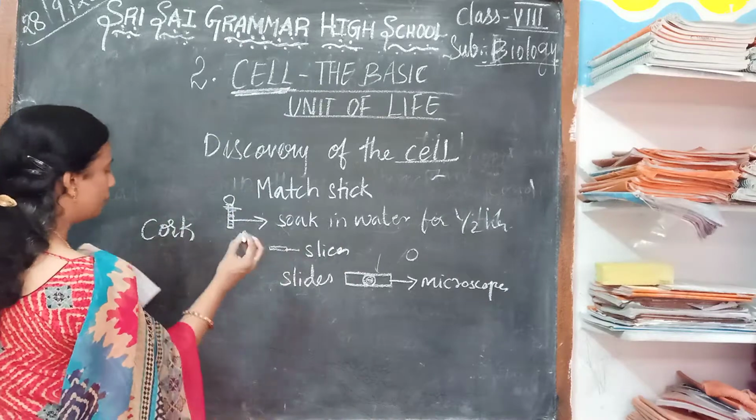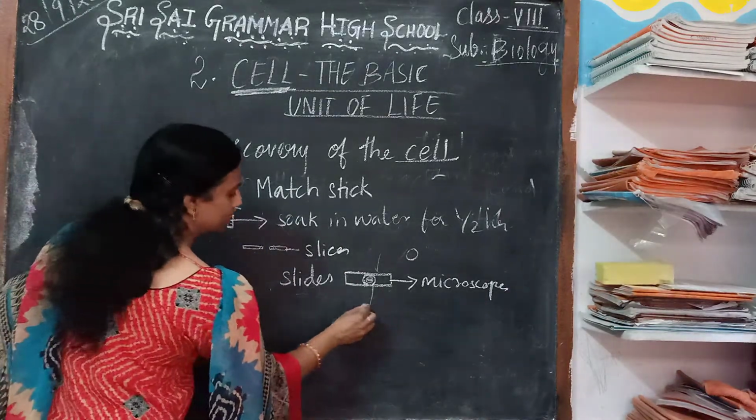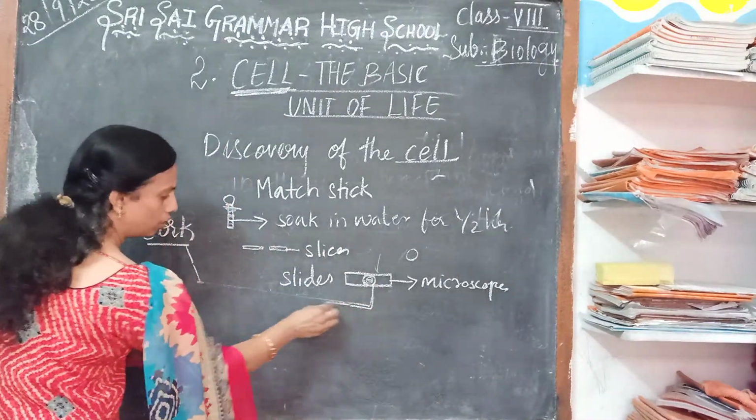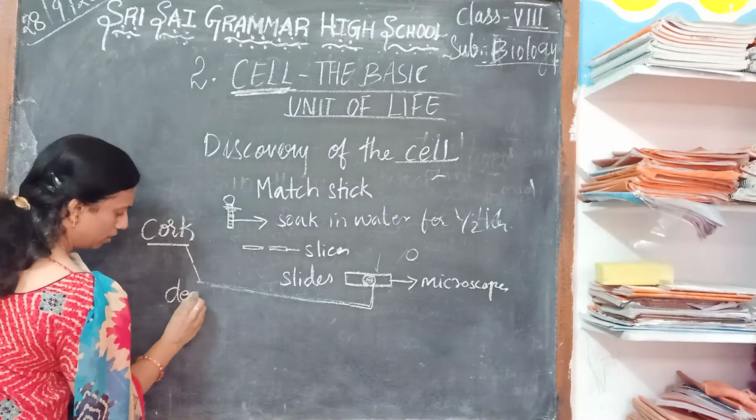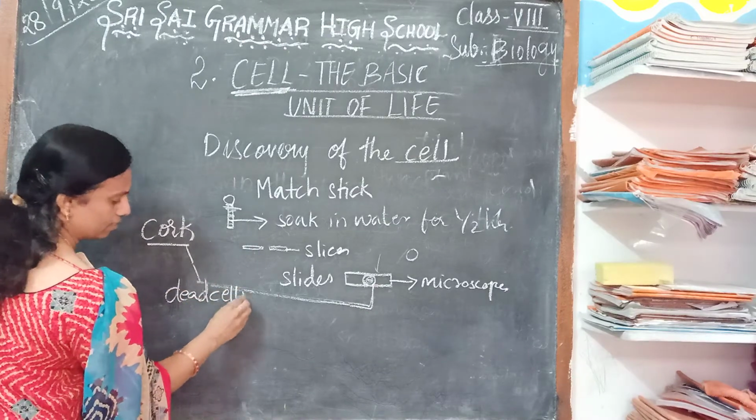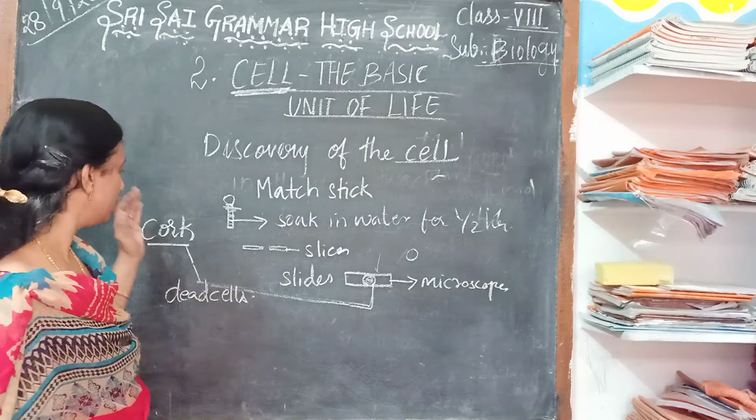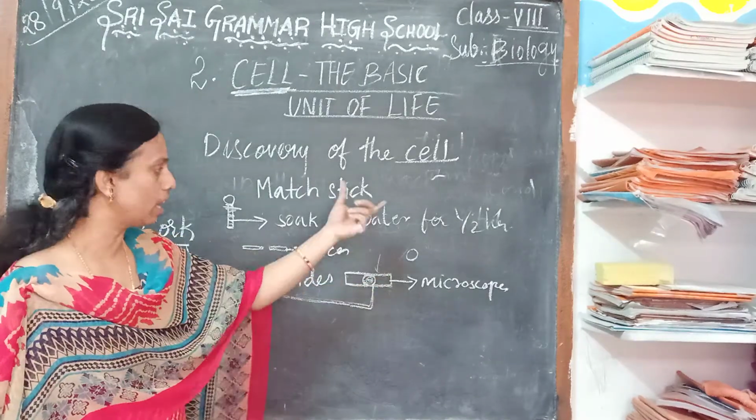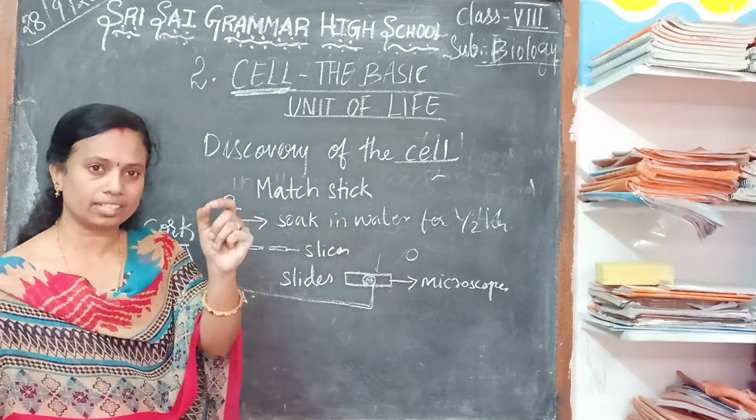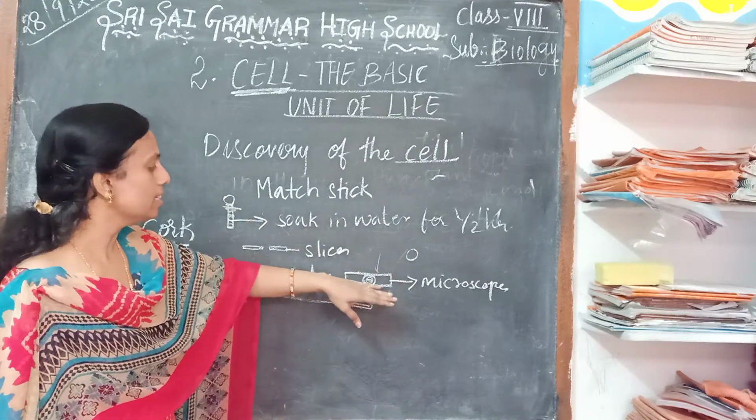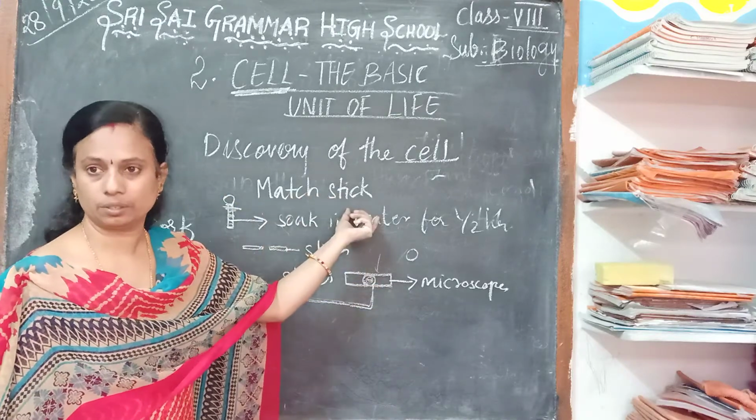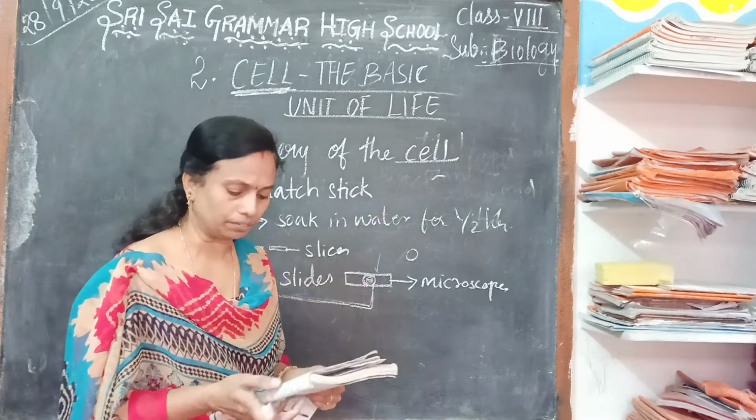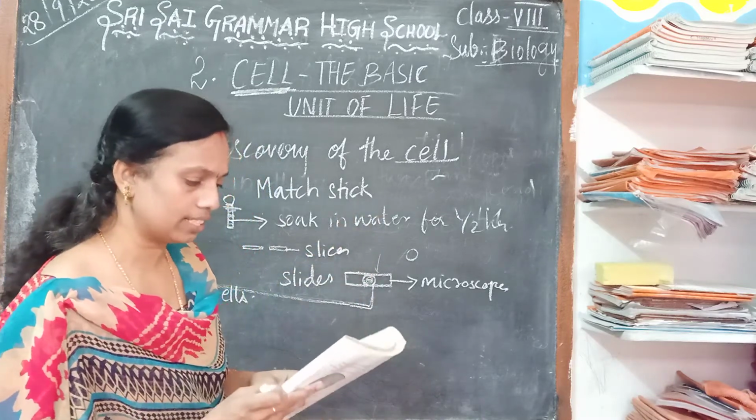These two are dead cells. They are dry, dead cells. Whatever he observed in the cork, we can see this type of cells in the matchstick, like a honeycomb, with all these small cavities. And read this lesson.